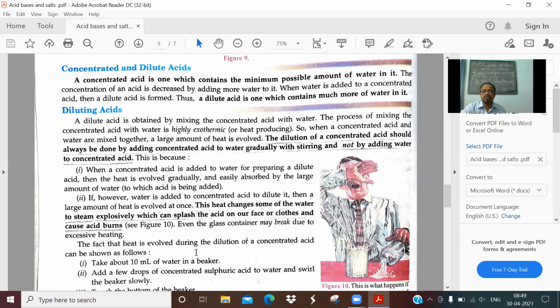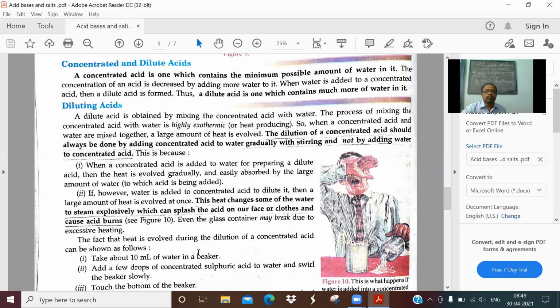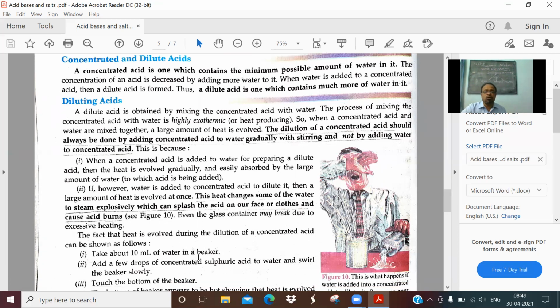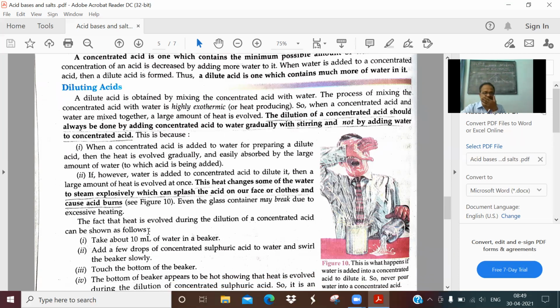You know that glass, if you heat it, can break. So glass is generally not used for heating purposes, it being a bad conductor of heat. The fact of heat evolved during this dilution of concentrated acid can be shown by the following activity.